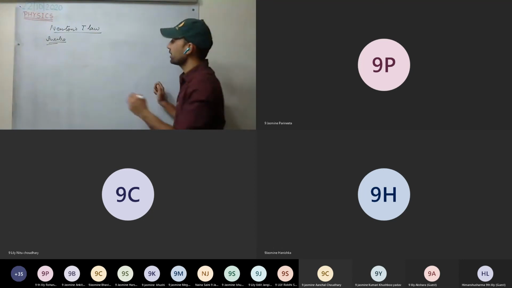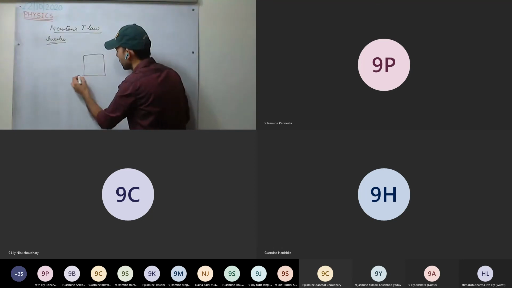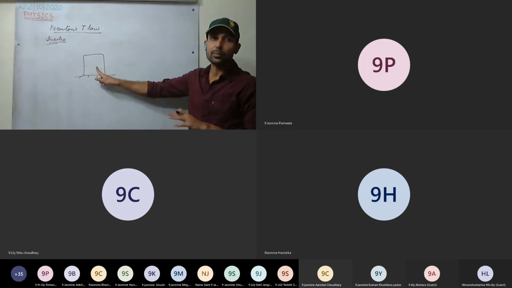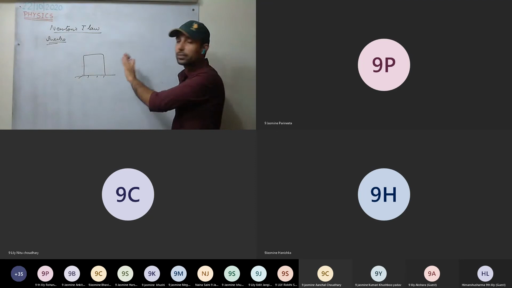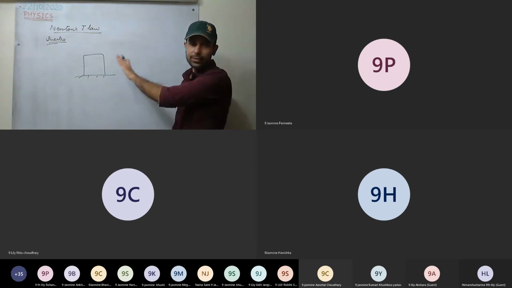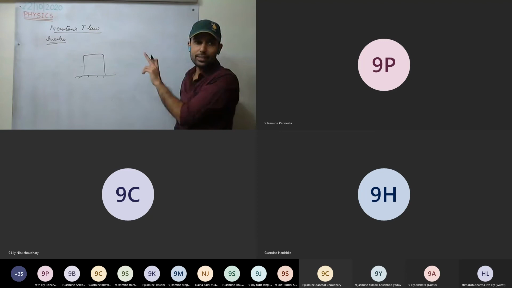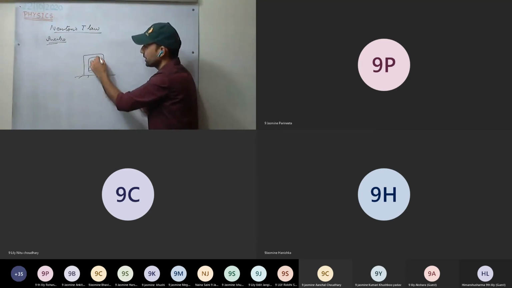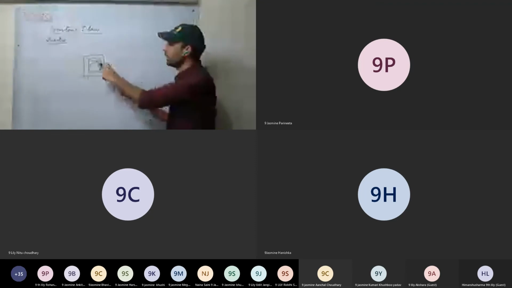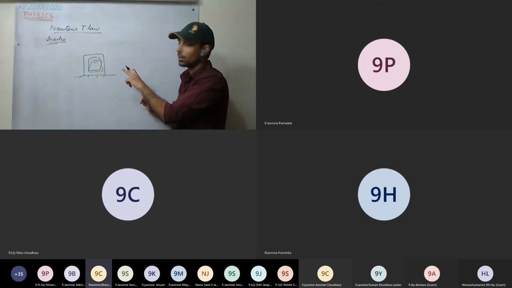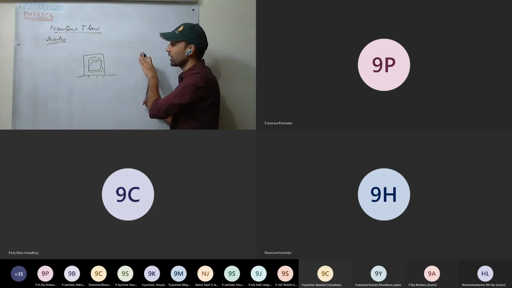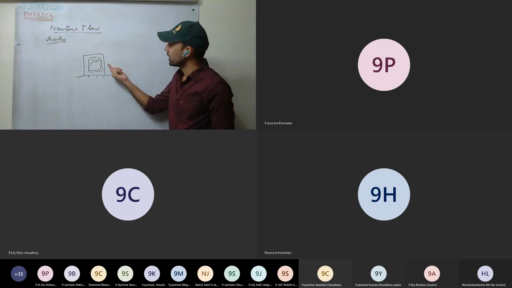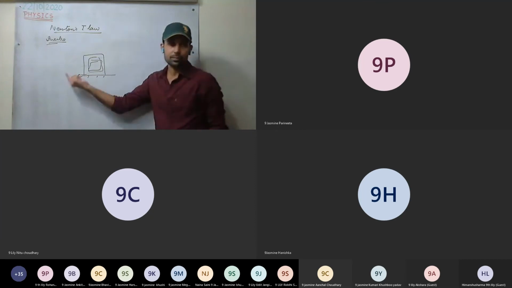Now see what inertia means. If there is a body and you apply a force, initially the body doesn't move. That means you haven't applied the proper force. You keep on increasing the force to move the body. So what is this body doing? It is resisting the change. It does not want to change its state. We keep on applying the force, and after some time, as we increase it, the body starts to move.